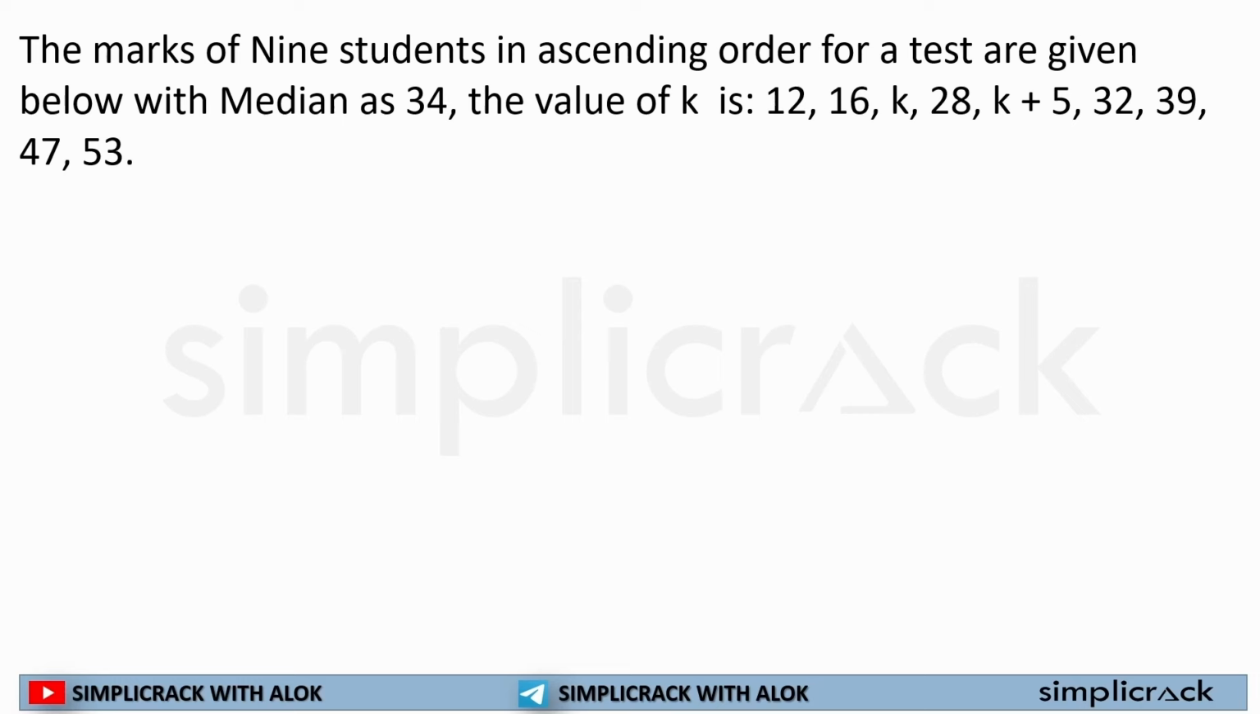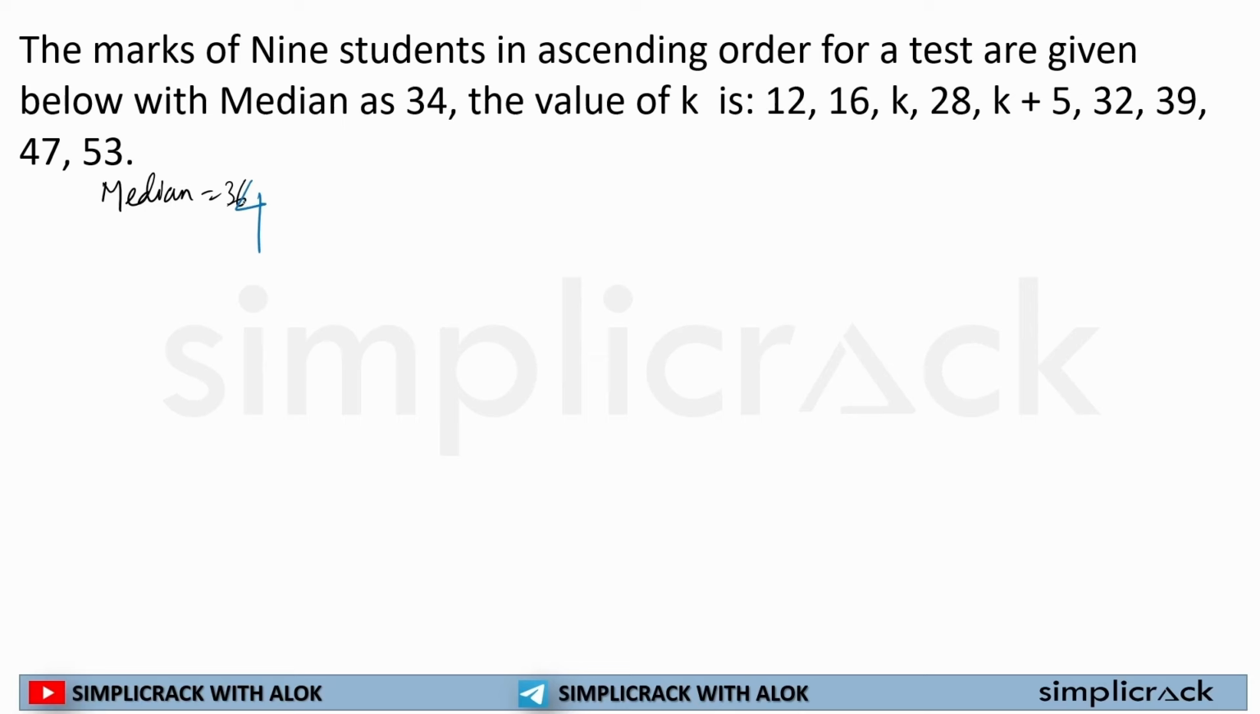Now here the marks of 9 students are in increasing order for a test. So the first step is already sorted out for us. Below are the given values, and the median is equal to 34. So the median is given, and it is 34.